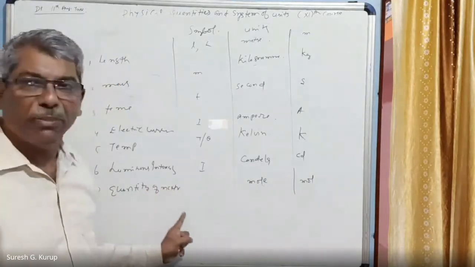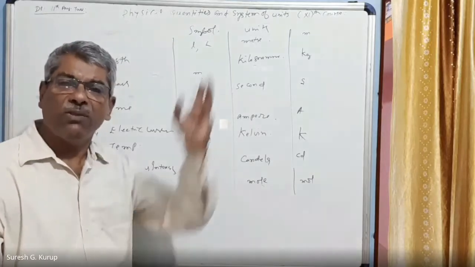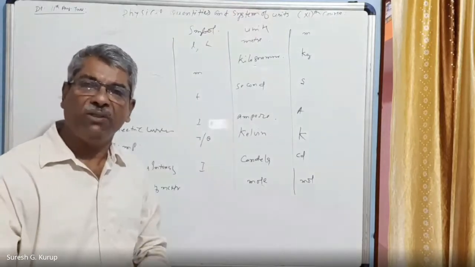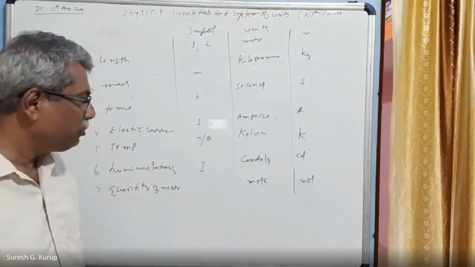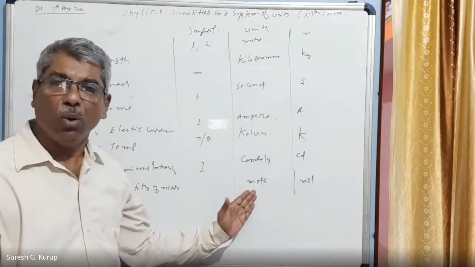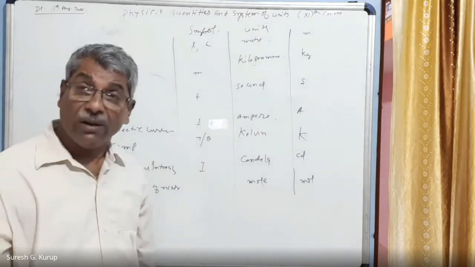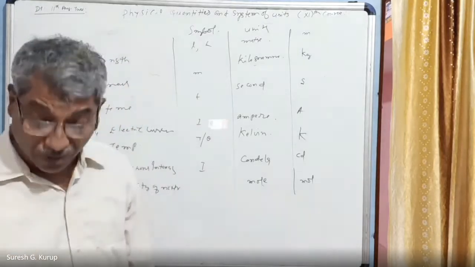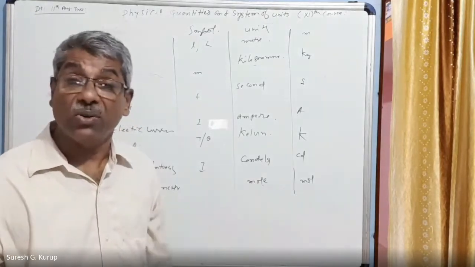And this is quantity of matter. Quantity of matter, everybody knows, is the amount of substance present inside an object. A physical object has a quantity of matter. That is measured in terms of mole. So mole and other things you might have come across in physics also, sorry, in chemistry also, mole, right?